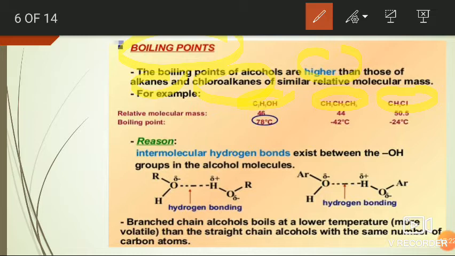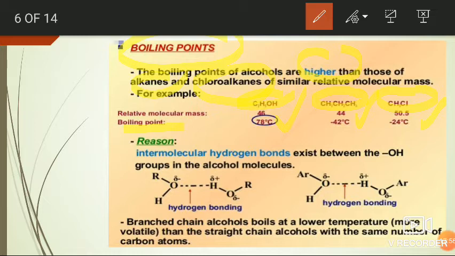But if you observe their boiling points, for ethyl alcohol it is 78 degrees centigrade, that is very high. For propane, it is minus 42 degrees centigrade. For methyl chloride, it is minus 24 degrees centigrade. So alcohols have higher boiling points than alkanes and alkyl halides having the same molecular weight.